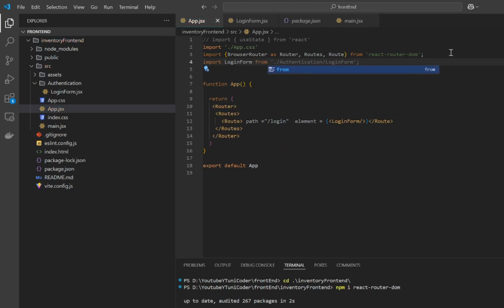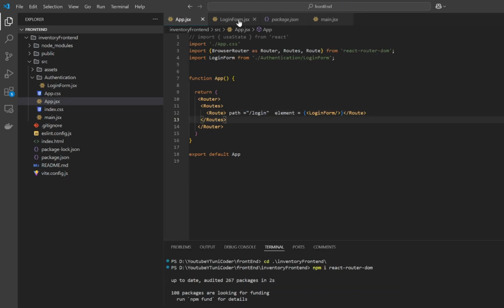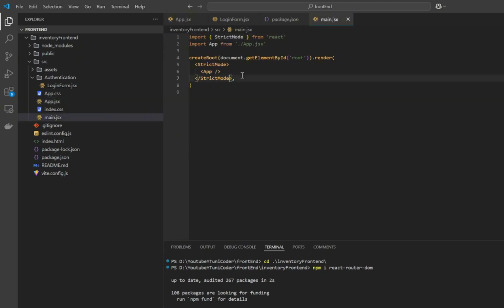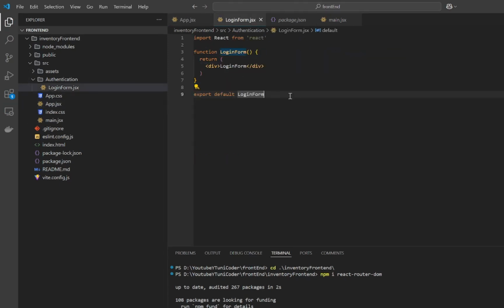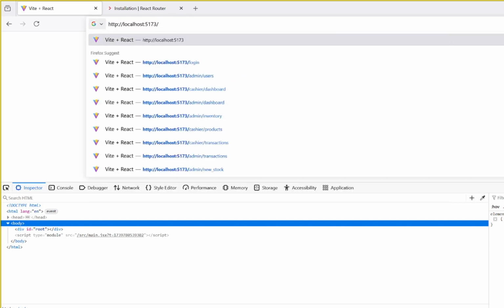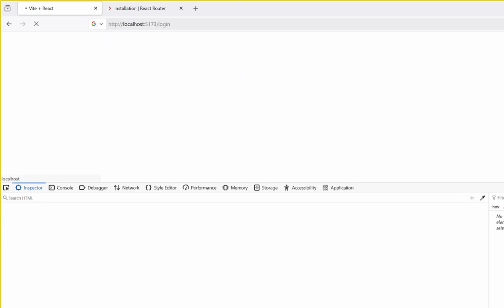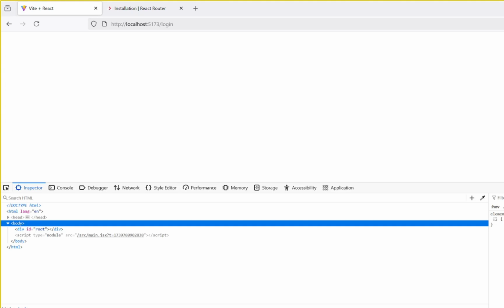After creating the login form, we need to import it into our App.jsx file. So you can import LoginForm from its location. Then in the Route, you have to mention the path and the login element. If you guys need time to write or type it, please pause the video and do it. You can see guys, there's an error saying createRoute is not defined.